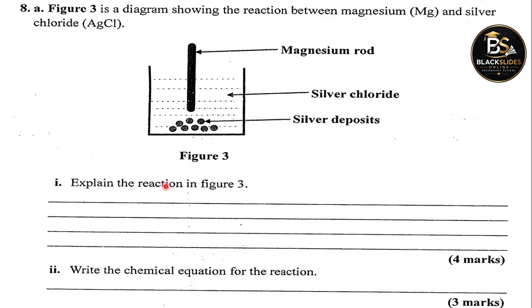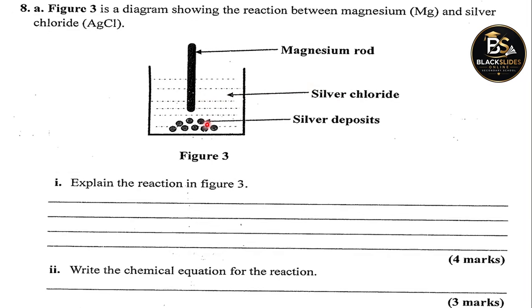Explain the reaction. So magnesium, once dipped into silver chloride solution, is going to displace, this is a displacement reaction, it's going to displace the silver ions from these chloride ions.